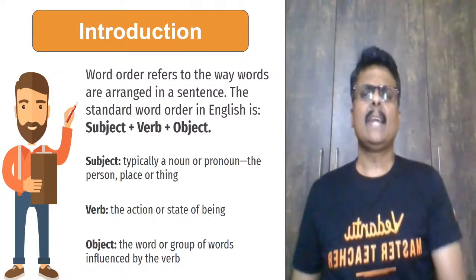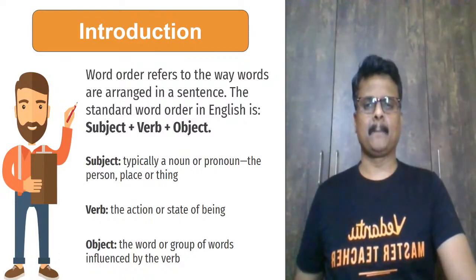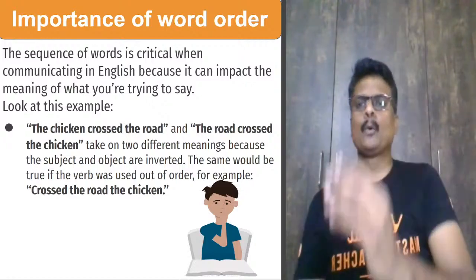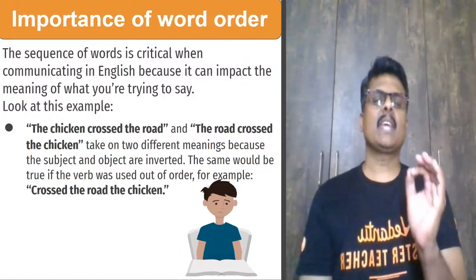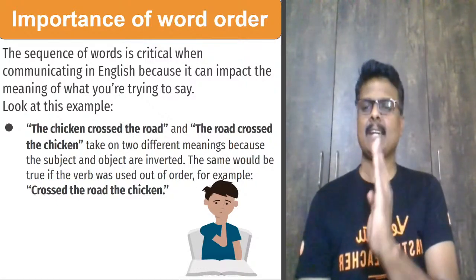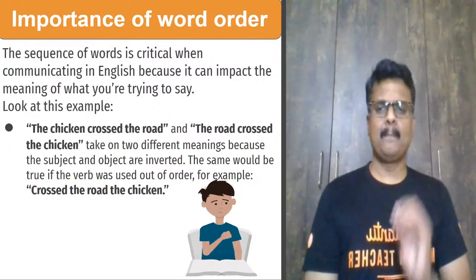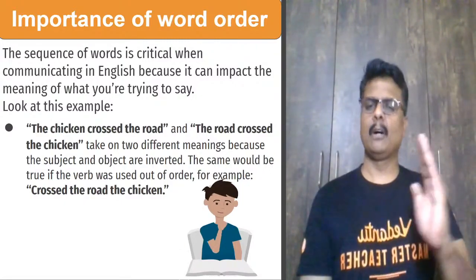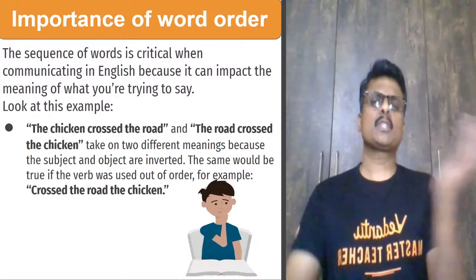Now let's twist it and see if the meaning still comes, so that you understand the importance of word order. Look at a beautiful example. The chicken crossed the road. That is the right order. Chicken is the subject, crossed is the verb, road is the object. SVO. Perfect. Let's swap it.